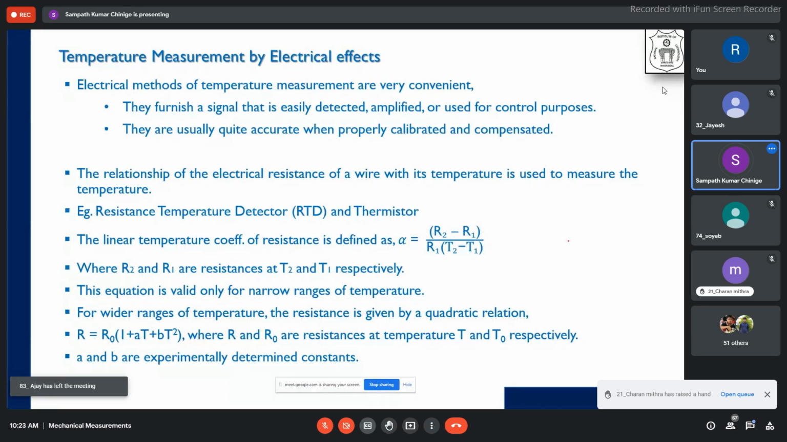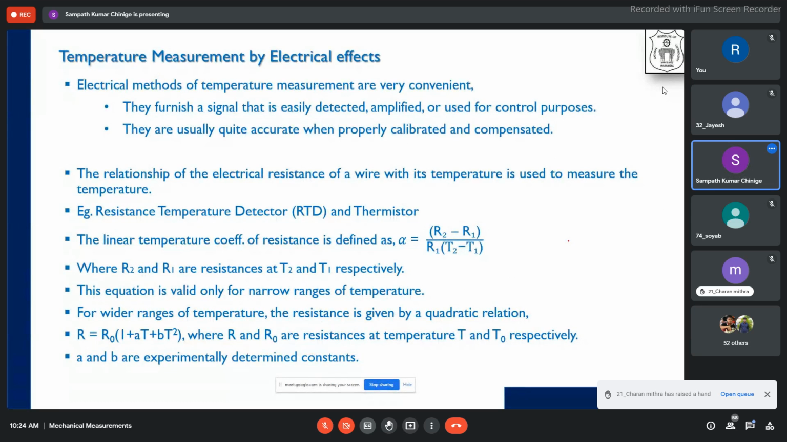Now, today's class will be temperature measurement by electrical methods. Electrical methods of temperature measurement are very easy and convenient. Mostly what they try to do is furnish a signal which can be easily detected, amplified, or used for controlling things. Why do we go for electrical effects, if not for mechanical effects? Time and again, if you want to reproduce the same effect by a mechanical effect, because of wear and tear and other properties of the materials, it may not be the same. Reproducing the same effect may become different over a period of time.